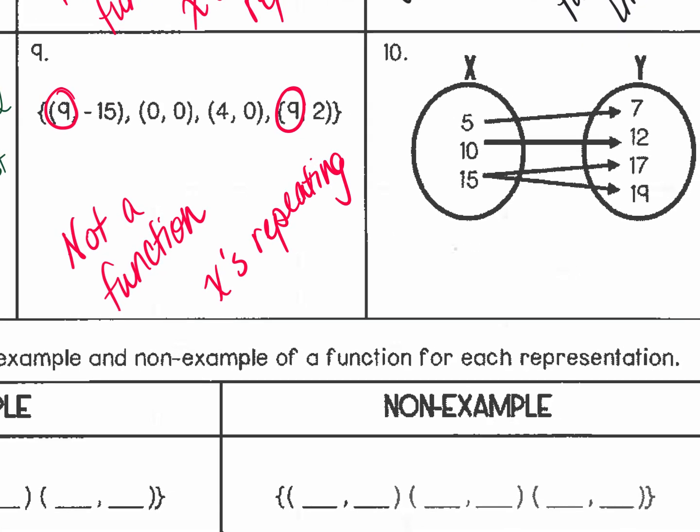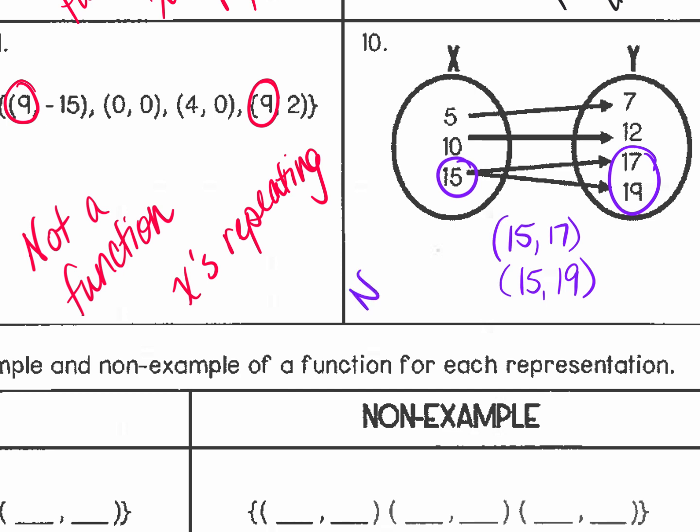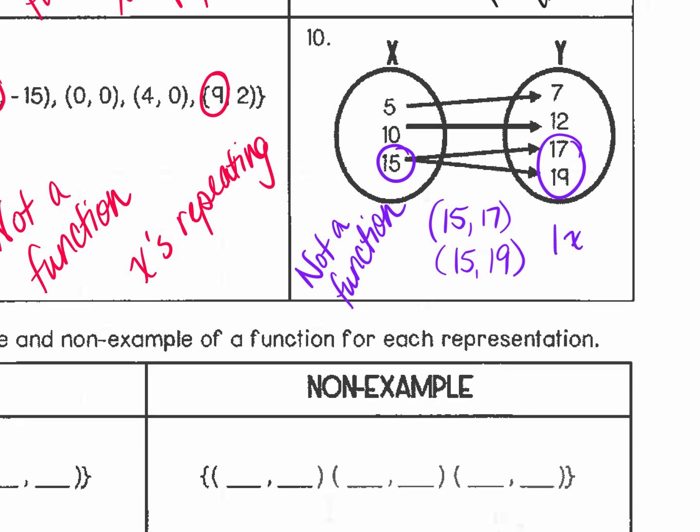Okay, function? No. So look at this one. Now I want to draw your attention here and here. You see how there's 2 arrows coming out from 15? That means this is 15 to 17 and 15 to 19, which is not allowed. Which is definitely not a function. You saw 2 arrows leaving from one x value. You can only have 1 arrow coming from one x value. One x went to 2 different y's.